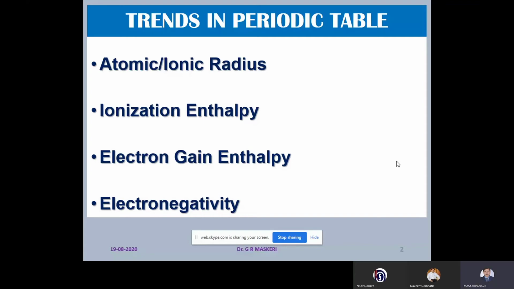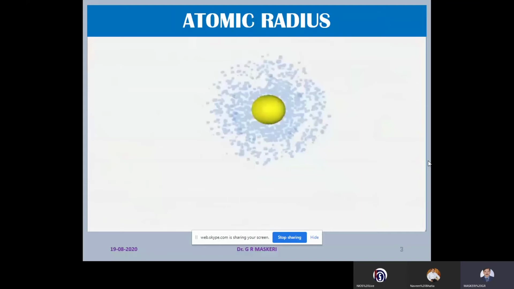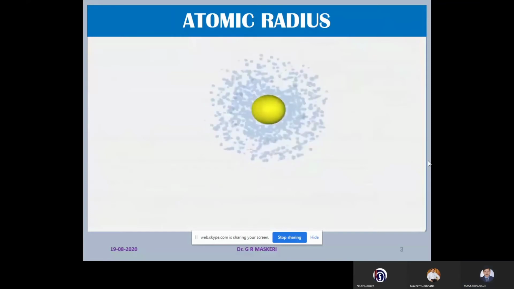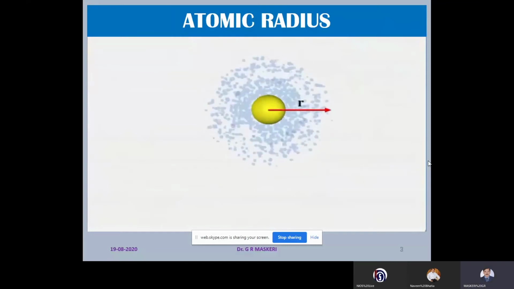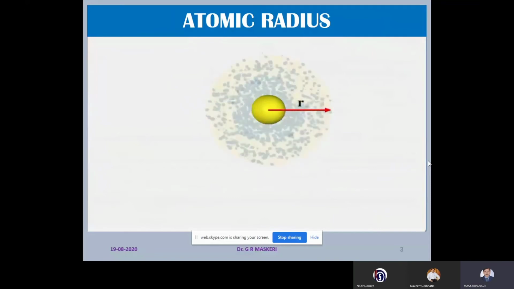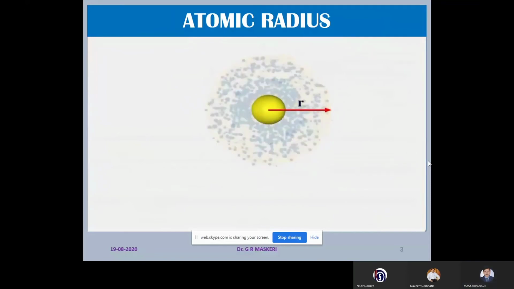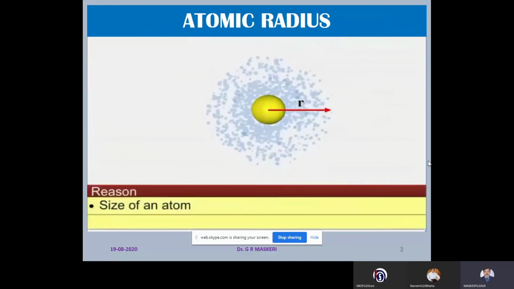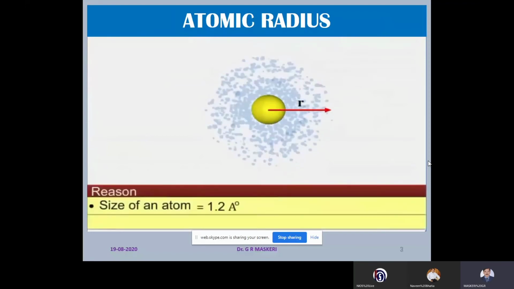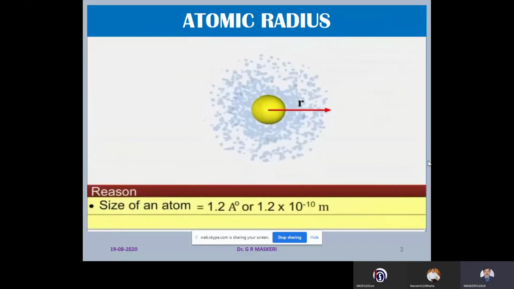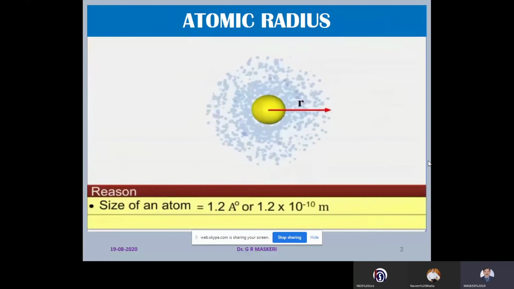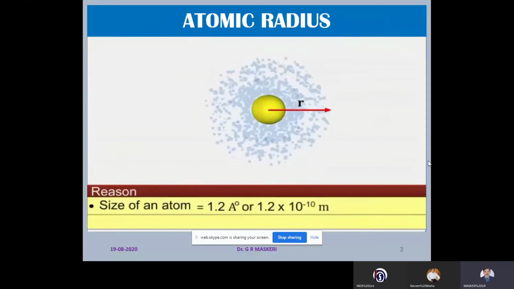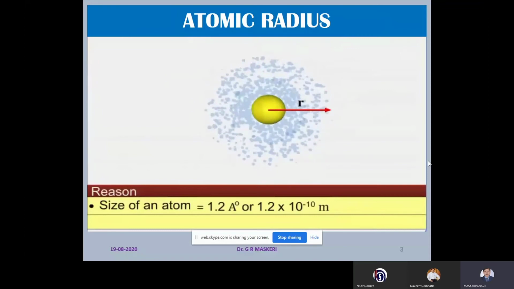Now, what is atomic radius? Atomic radius is defined as the distance between the center of the nucleus to the point up to which the density of the electron is maximum. Measuring the atomic radius is a difficult task because its size is too small, that is of the order 1.2 angstrom or 1.2 into 10 to the power minus 10 meter. And another difficulty is it is not having well-defined boundary.